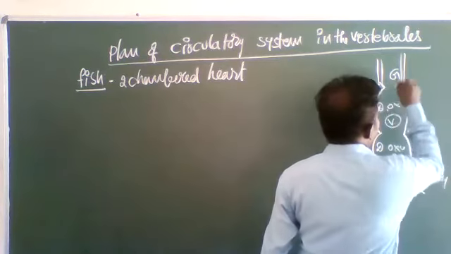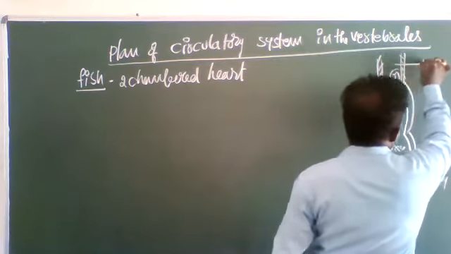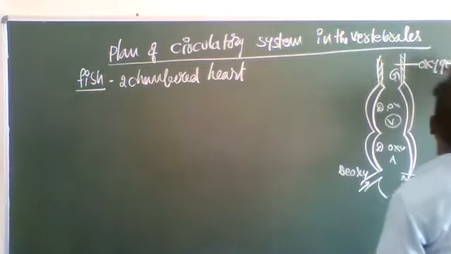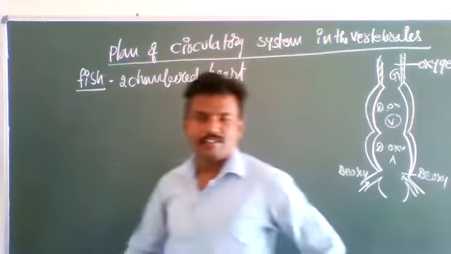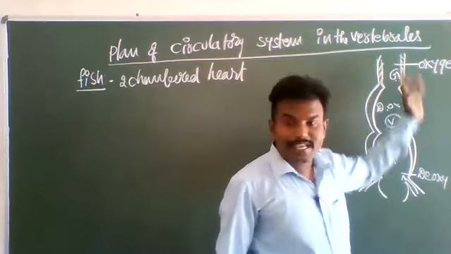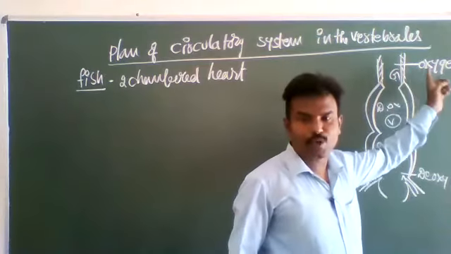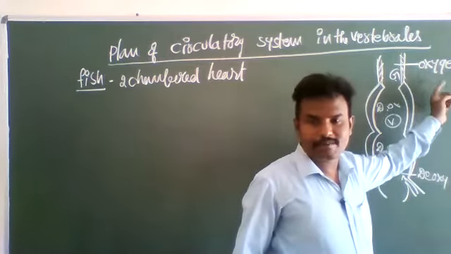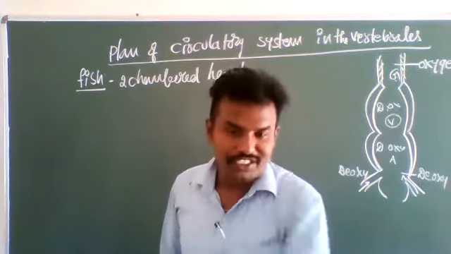From the ventricles, deoxygenated blood enters the gills for oxygenation. When deoxygenated blood is converted into oxygenated blood, this oxygenated blood is supplied throughout the body parts of the fish.